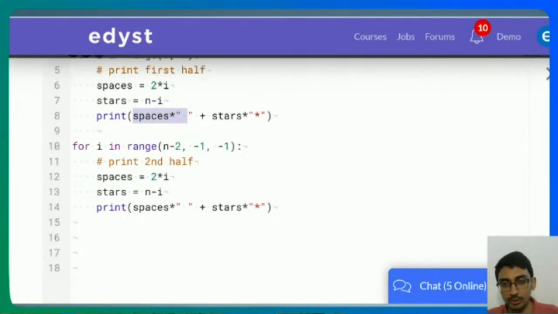Okay, so I hope you guys understood the code. If you did, please say clear. Please say clear if you understood the code over here. This is the odd length pattern.